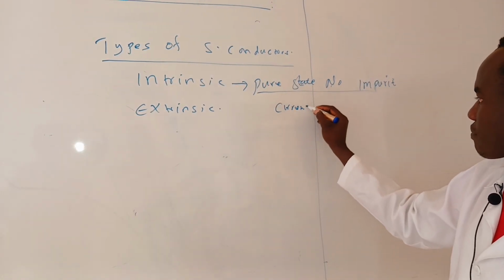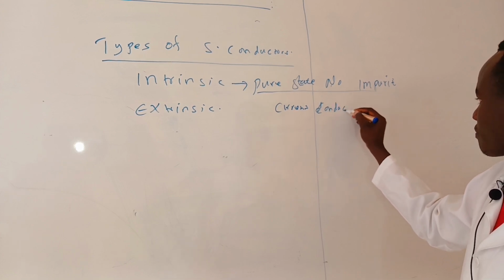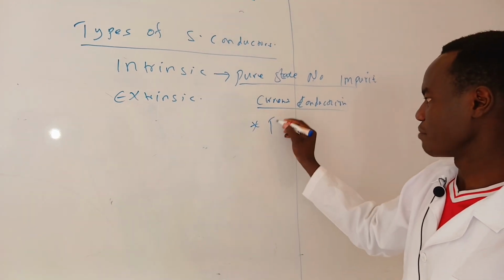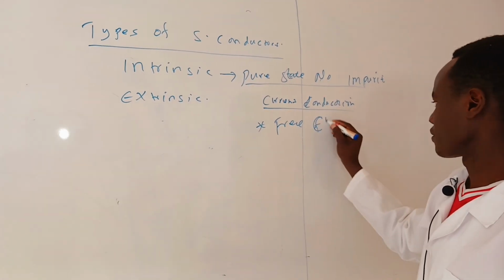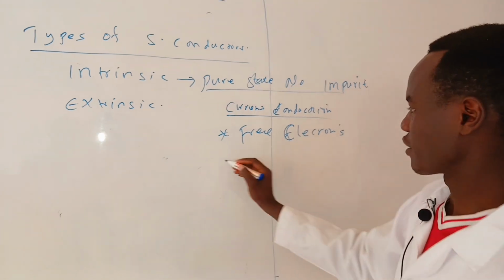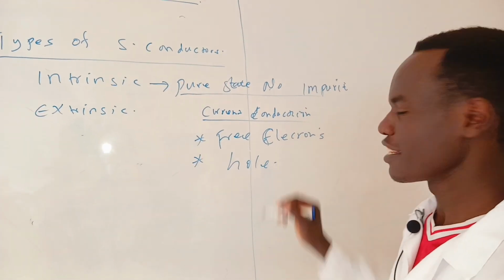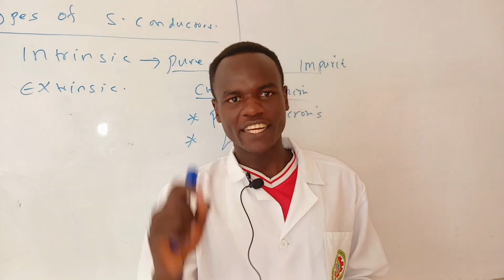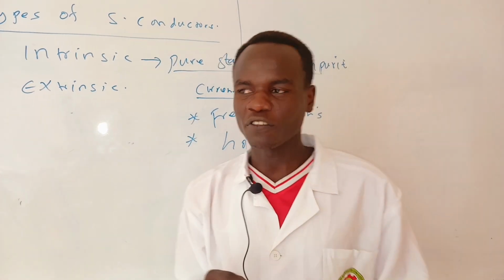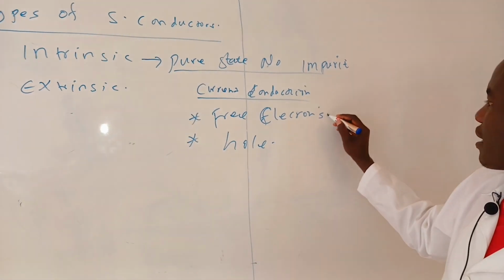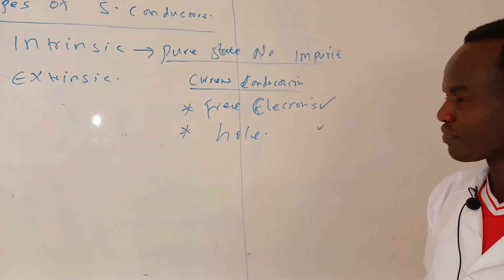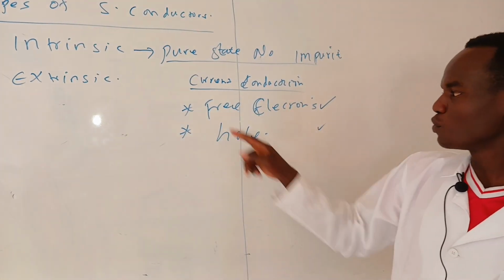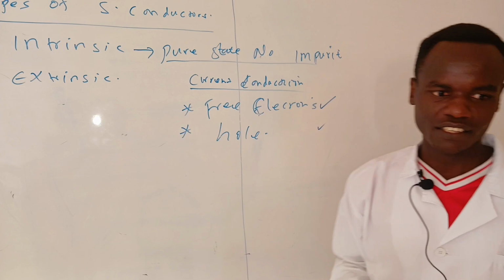Current conduction takes place by two processes. That is by the free electrons, and by the holes. The total current inside a semiconductor is the sum of the current due to free electrons and the holes.